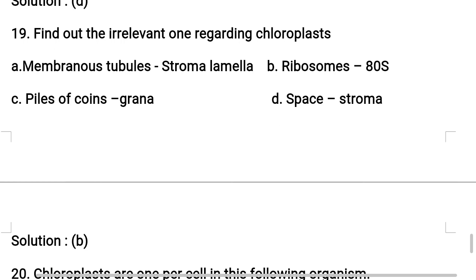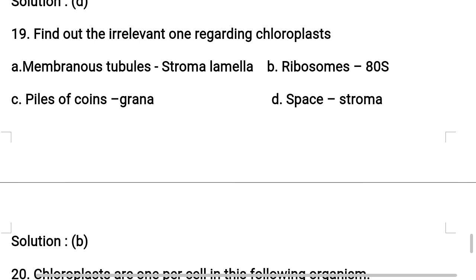Okay, now let us see C and D also. Piles of coins which are called grana, singular granum. Thylakoids are arranged in stacks like piles of coins called grana, singular granum, or the intergranal thylakoids.